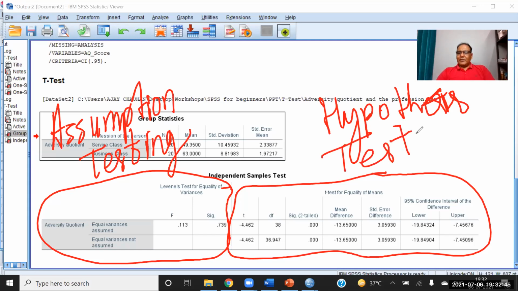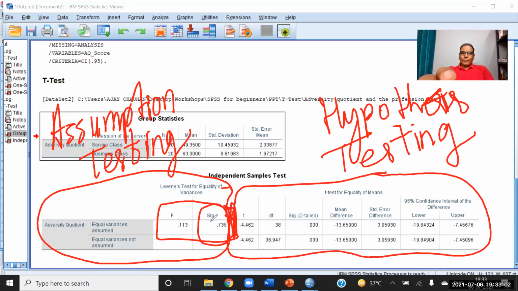Now in assumption testing, we have to check these two values and check whether the significance value is less than 0.05 or not.